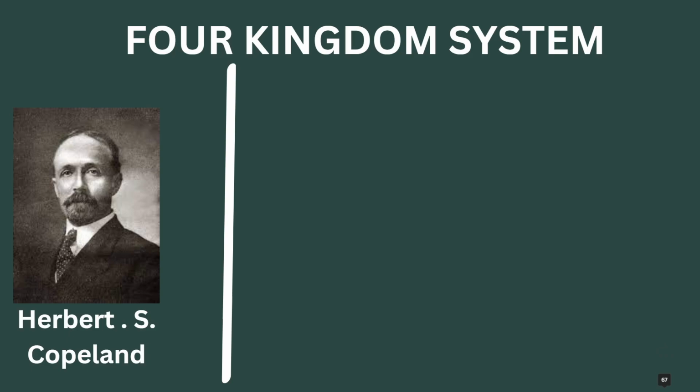The advent of the electron microscope opened up newer situations. The discovery of prokaryotic and eukaryotic conditions in the cell led to the further grouping of organisms into four kingdoms. Herbert Copeland established Kingdom Monera, in which he included all prokaryotes.